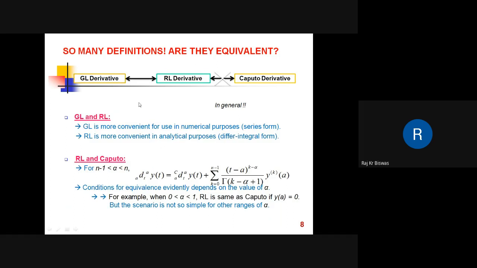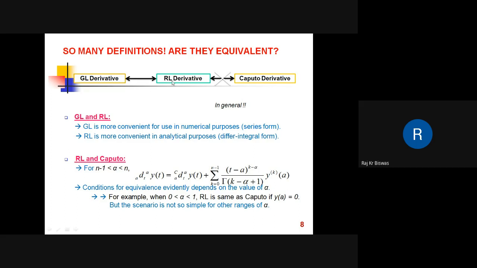So we have so many definitions: Grunwald-Letnikov, Riemann-Liouville, Caputo derivative. Actually, to compute a fractional derivative defined in terms of RL, which stands for Riemann-Liouville, we use the Grunwald-Letnikov fractional derivative. For numerical purposes, we use the Grunwald-Letnikov fractional derivative, and this is basically the same as the RL derivative.